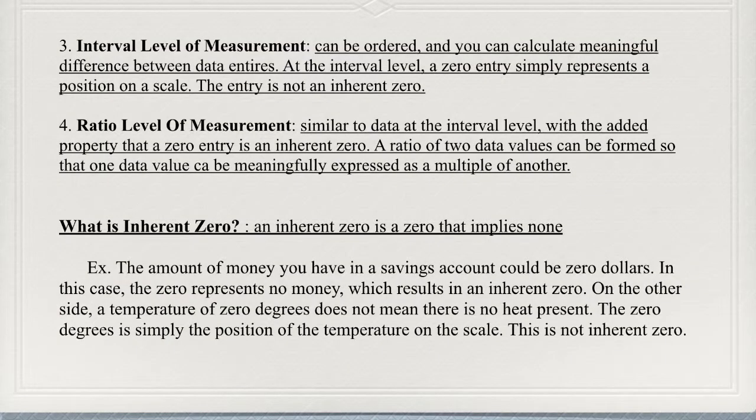What is an inherent zero? An inherent zero is a zero that implies none. The amount of money you have in a savings account could be $0. In this case, the zero represents no money, which results in an inherent zero. On the other hand, a temperature of 0 degrees does not mean there is no heat present. The 0 degrees is simply the position of the temperature on the scale. This is not an inherent zero.